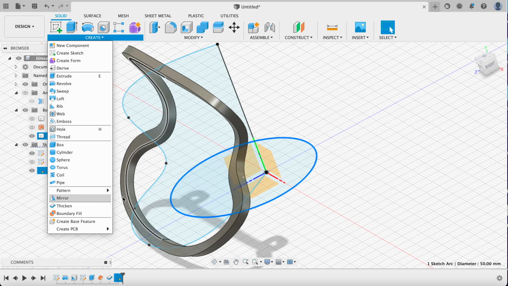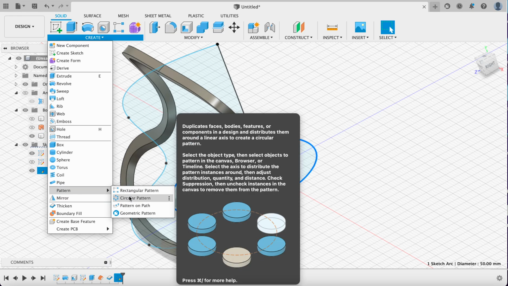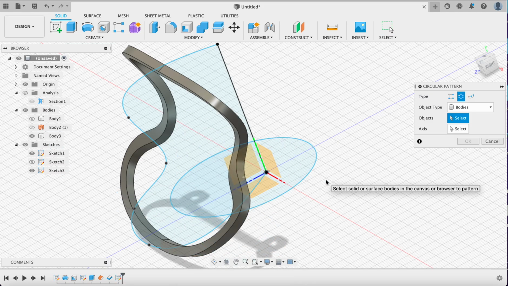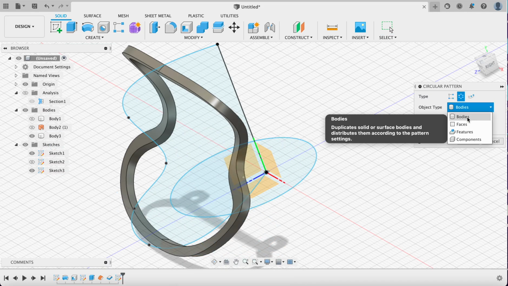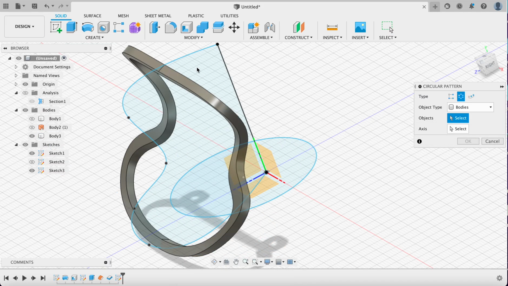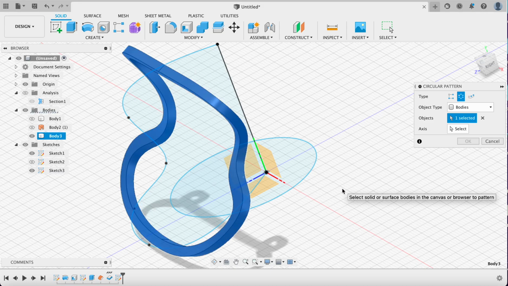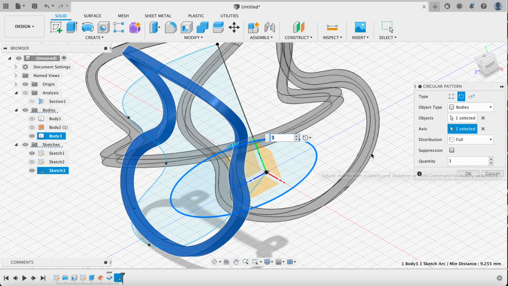And we're going to make a circular pattern. That's right here. Again, I implore you to read these little text boxes. They are very, very useful. The next thing we want to do is make sure we have body selected. We want to select the object, which is this one, which is our surface thicken right here. And we want to select the axes. And the axes we want to select is a circle.